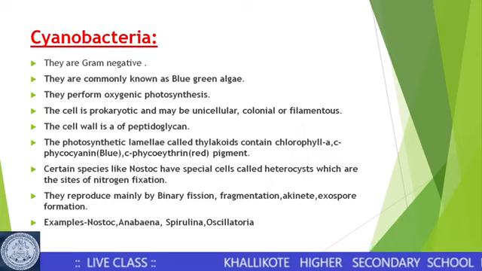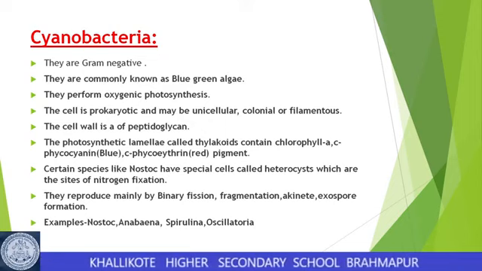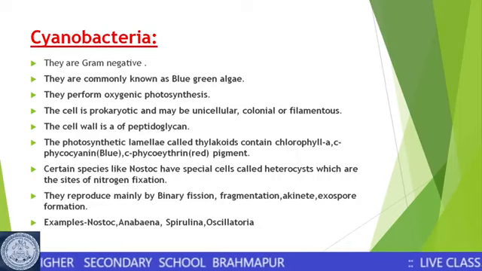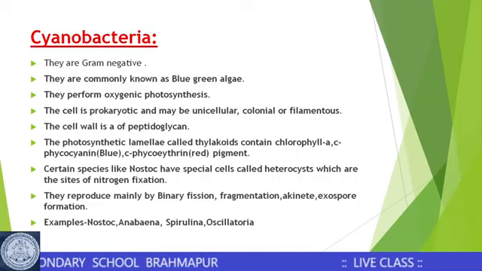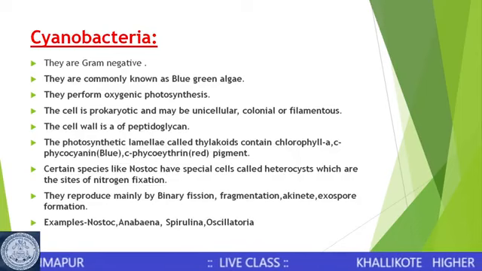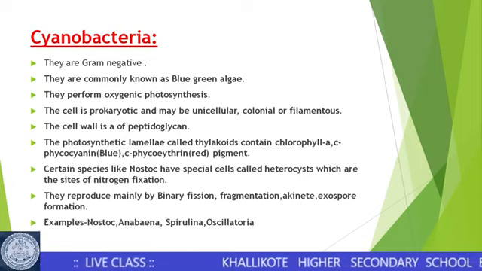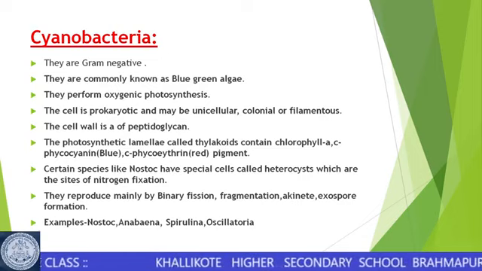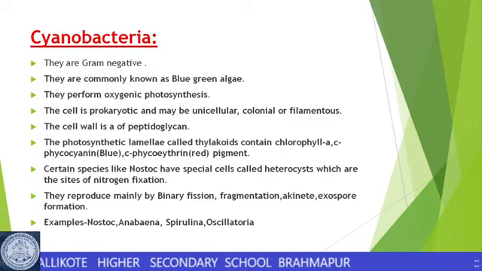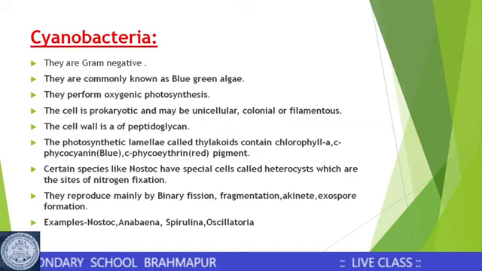They have the chlorophyll pigment, basically chlorophyll a, and the blue-colored pigment called C-phycocyanin. Cyanin is blue in color, and C-phycoerythrin is reddish in color. C-phycocyanin is the major pigment in the cyanobacteria, giving it the bluish color, with chlorophyll giving the greenish color. So it appears blue-green in color.